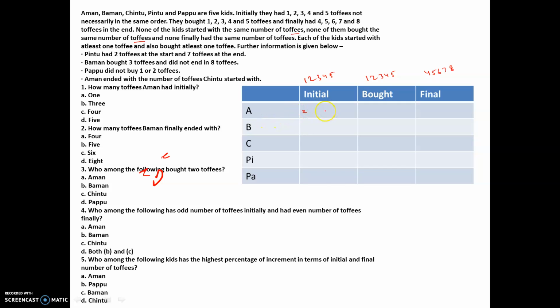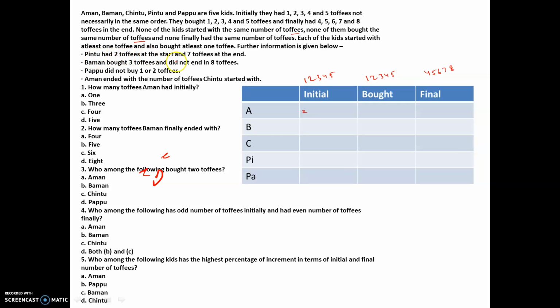Like A can have initial number of toffees as 1, and he can also purchase 1, because nowhere it is stated that the initial and bought cannot be same. Unlike in every other kind of question, normally what happens in row wise and column wise, the values cannot be same, but here obviously initial and bought can be same. Initial of any two cannot be same, right? Now if you look at this data that is given, you need to be very quick with this because it's a very simple data. At normal pace you can get it in 3-4 minutes itself, right?